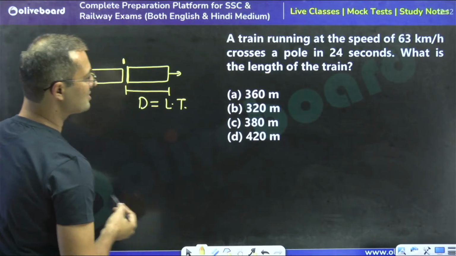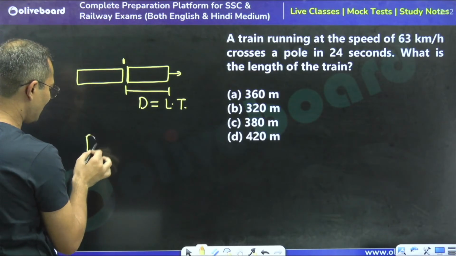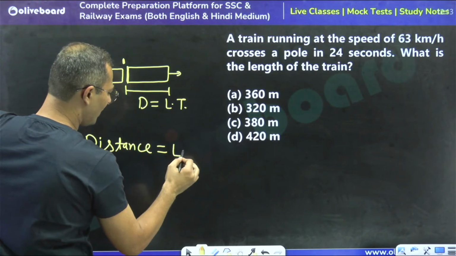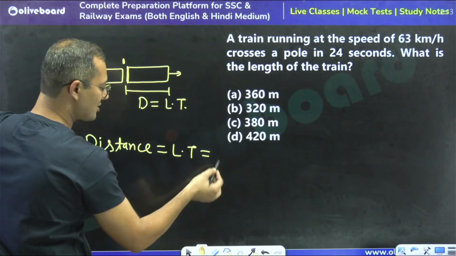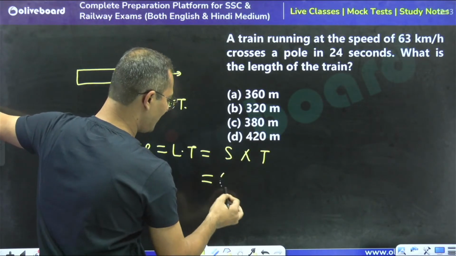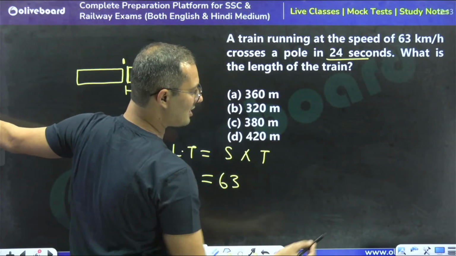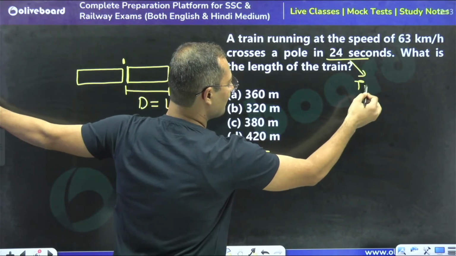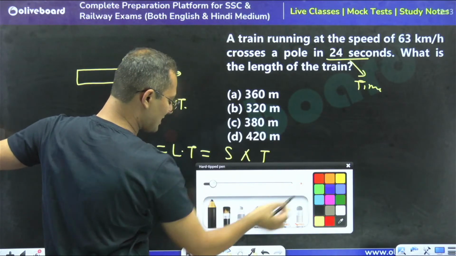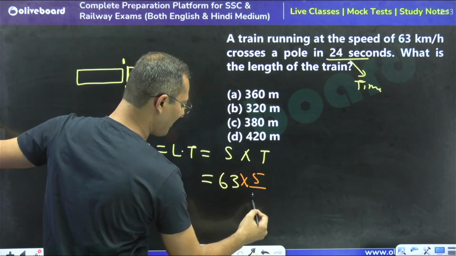So now what is the length of the train? The length of the train is going to represent the distance. So we can say that distance is equal to the length of the train, and distance is equal to speed into time. What is the speed? Speed is 63 km per hour, but time is in seconds. So we need to convert the speed into meter per second, and that's why we multiply by 18 by 5.